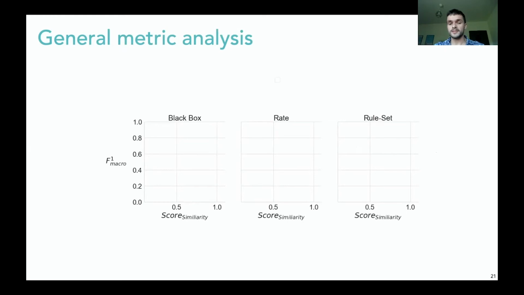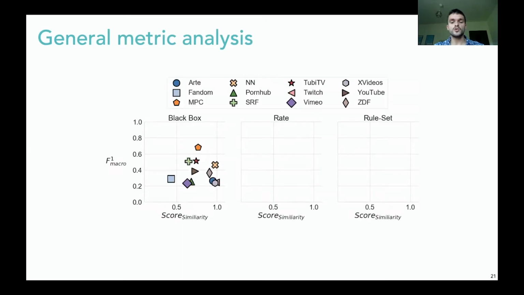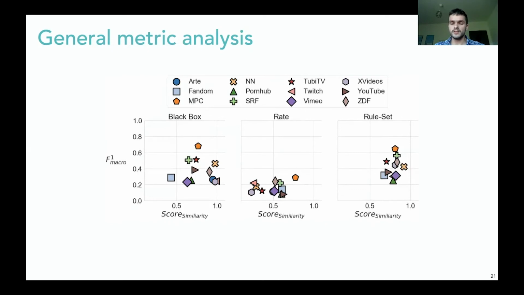The top right corner contains the best, and the lower corner contains the worst reconstruction. The black box approaches are comprised of two imitation learning techniques and one neural network classifier which tries to match the decision directly. The rate-based approach works very similarly to the example algorithm provided at the beginning of this talk. The rule set we consider can at most contain 20 rules. The number of rules is a hyperparameter which has to be tuned for every provider individually, while also taking interpretability into account.